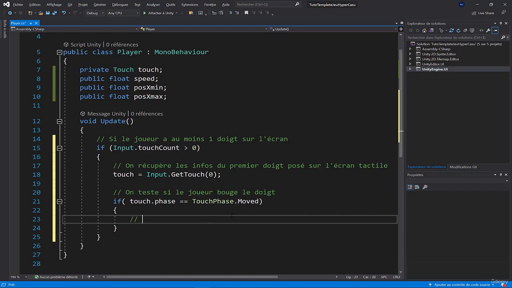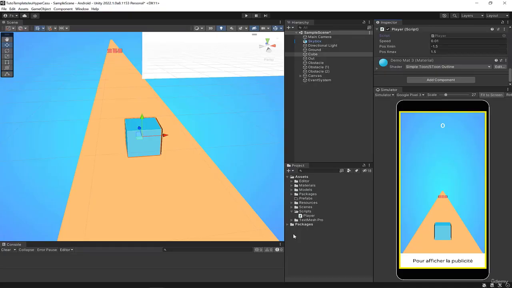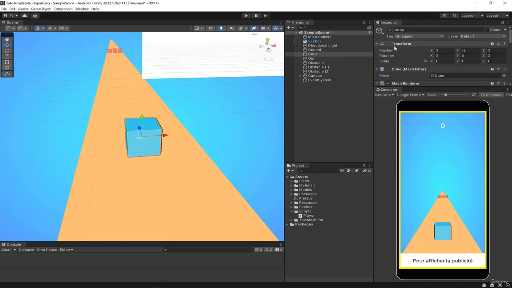So if it has happened, we move the cube following the movement of the finger. And to do this, to move the cube, it's just transform.position, and that's it. Transform.position allows you to access the position of the cube. If I go to Unity, the script being attached to the cube, as you can see here, transform.position means that we access transform here, the first component in the list.